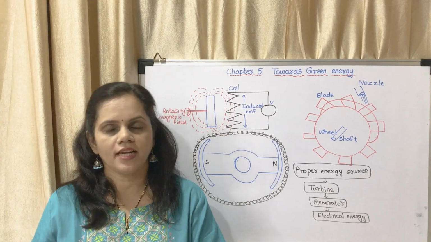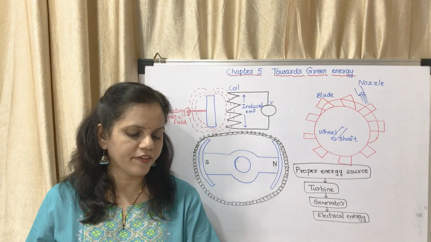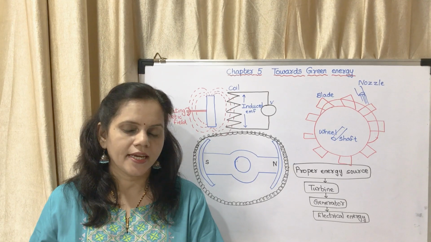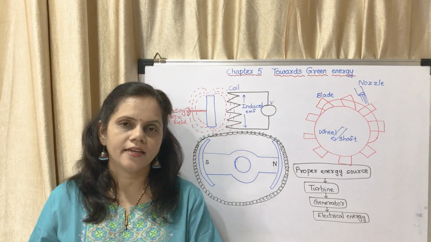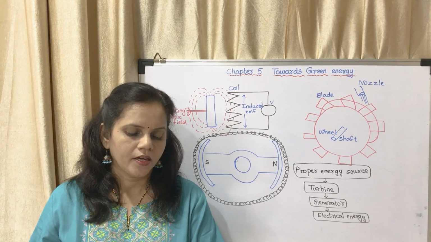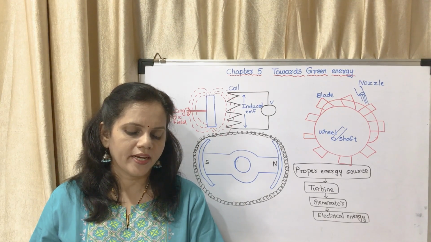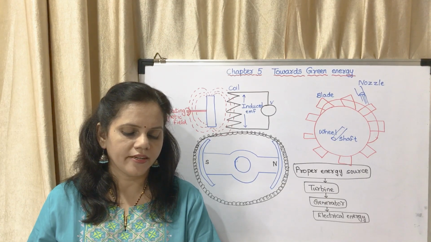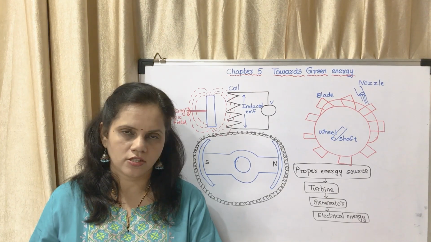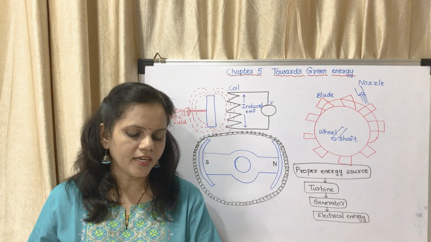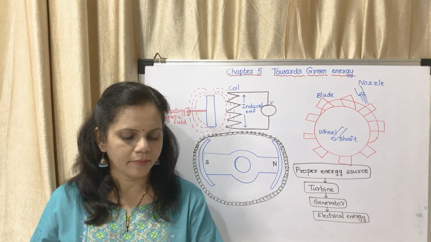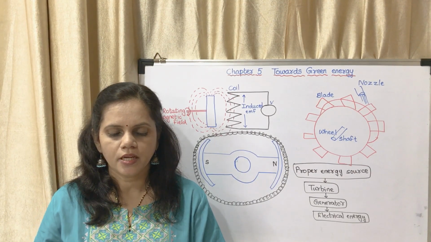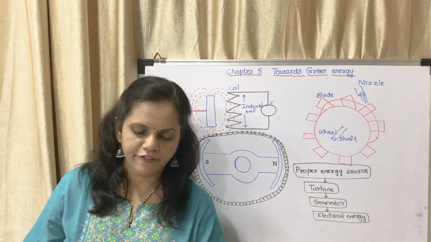So, generation of electrical energy. I'll read out that paragraph. Most of the electrical power plants are based on the principle of electromagnetic induction invented by Michael Faraday. According to this principle, whenever the magnetic field around a conductor changes, a potential difference is generated across the conductor. The field around a conductor can be changed in two ways. Now I'll explain with the help of the diagram given on page number 48.